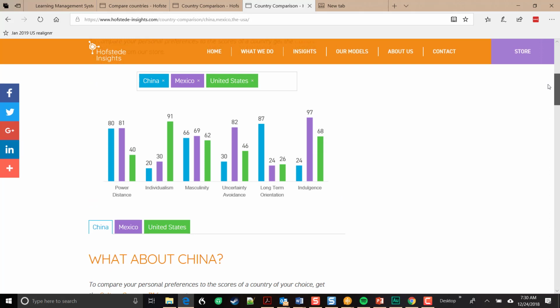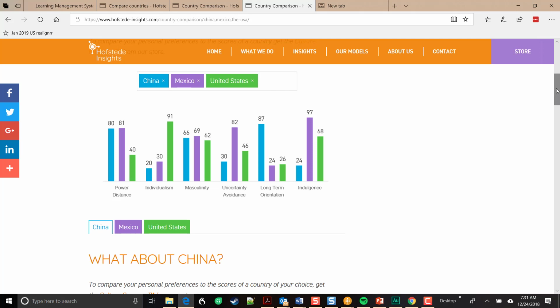Aha, you can see China has really high long-term orientation, and the United States and Mexico have low long-term orientation. So this is going to mean that folks in China are a lot more likely to embrace this kind of change that we're talking about, whereas in the United States and Mexico, it may be harder to implement change. And so that will also affect our communication in some real ways.